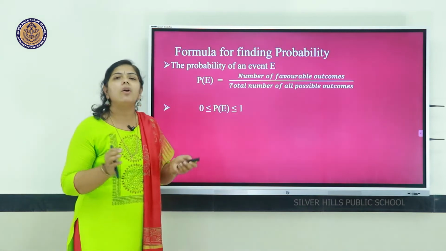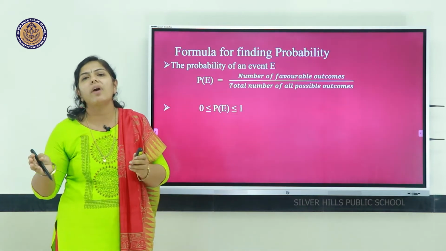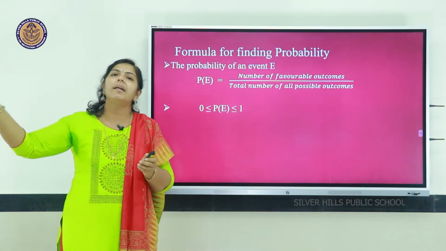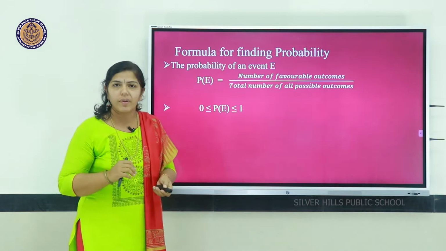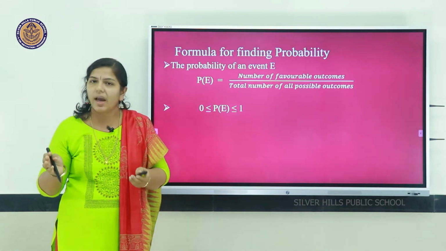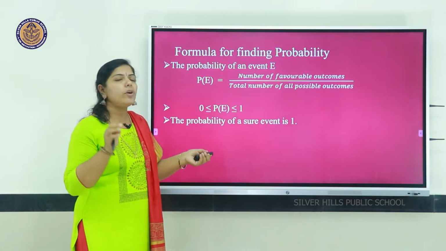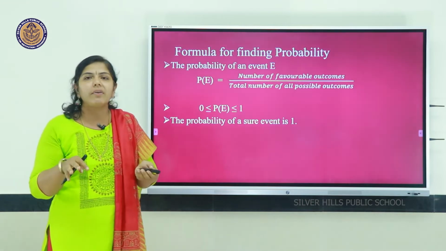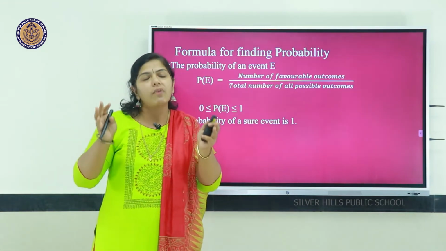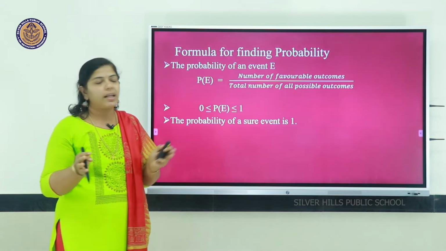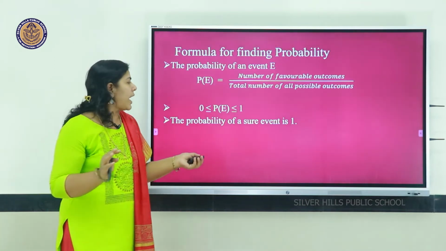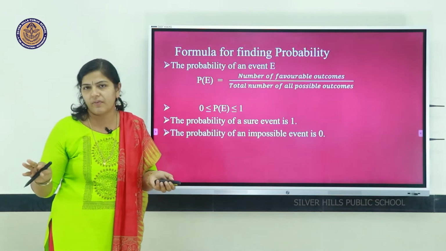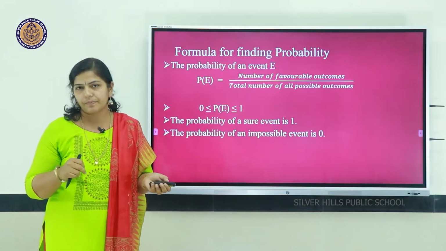This probability always lies between 0 and 1. It can't be greater than 1 or less than 0. The probability of a sure event is 1, and the probability of an impossible event is 0.